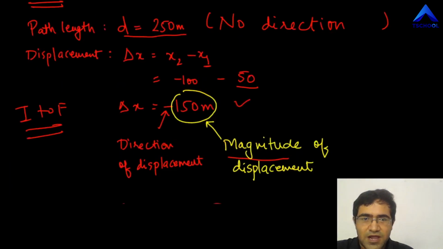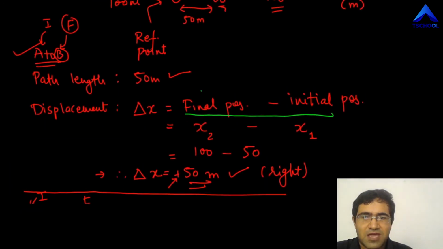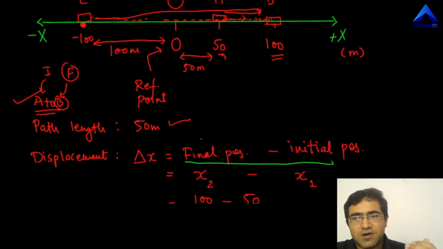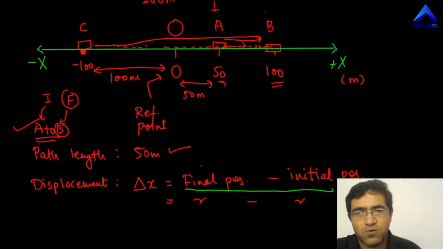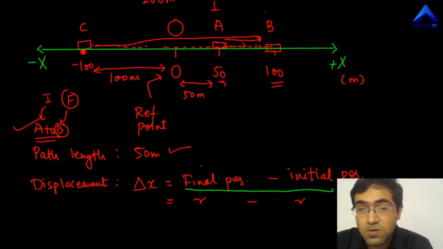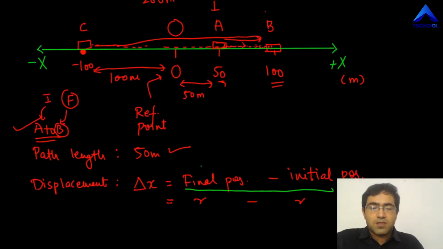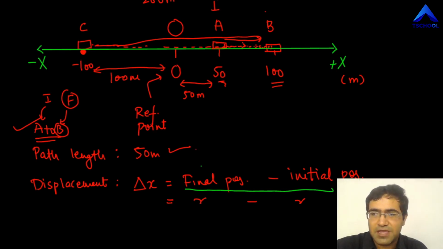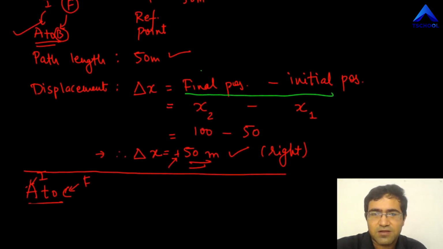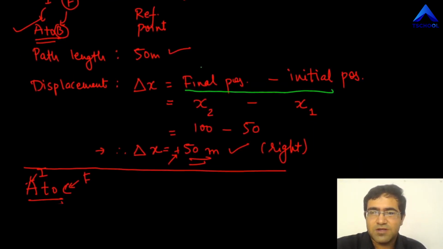Have a look at the A to B case. In the A to B case, the ant continuously moves towards the right hand side, only A to B. Don't worry about going from B to C. If the ant goes from A to B, the direction doesn't change, it always goes towards the right hand side, and that means the path length and displacement are equal. I'm sure you can easily see that here. Both are 50 meters. Magnitude of displacement is 50, path length is 50.